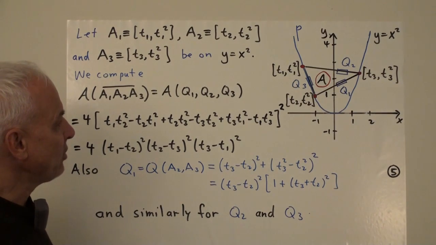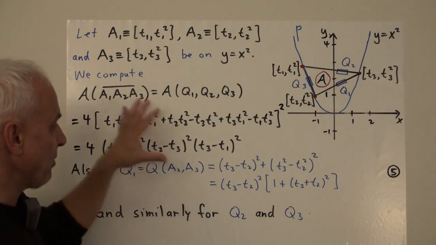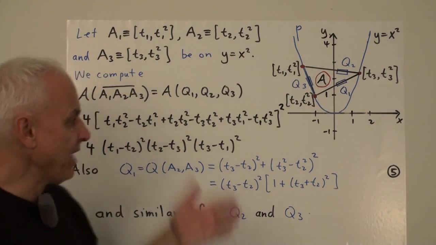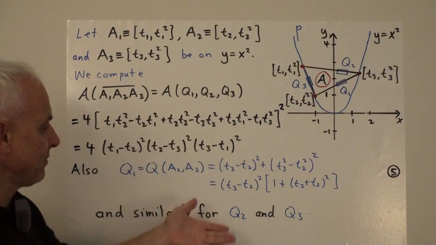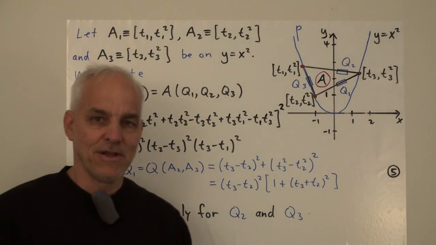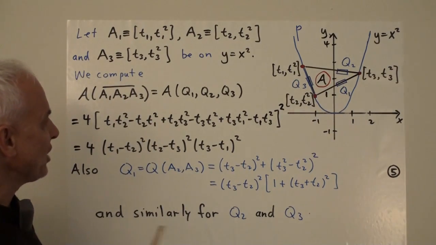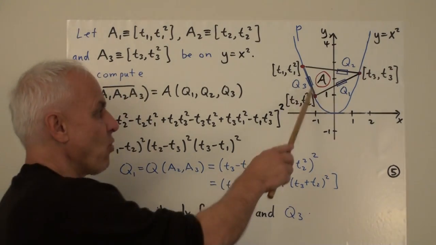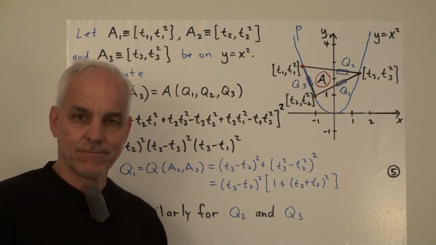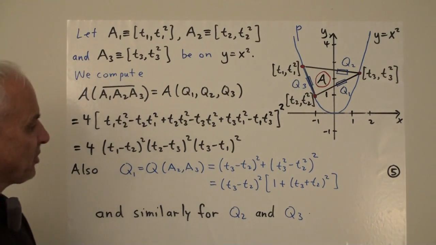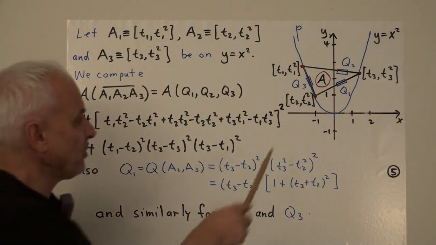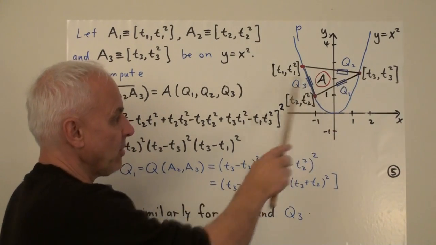And now we're going to basically make a small calculation. And really the essence of the entire calculation is really on this page. It's a little bit like magic. Okay. So we're interested in two quantities. We're interested in this quadrea A formed by this triangle here. And we're interested in the product of these three quadrances, Q1, Q2, and Q3.